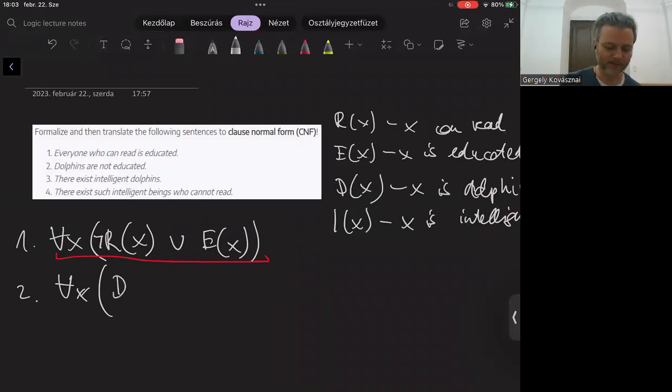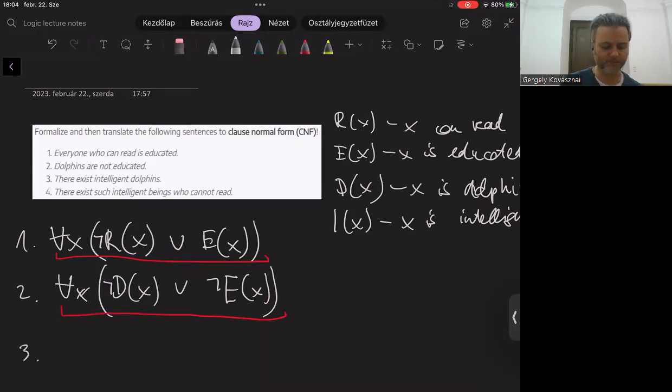So for all x, D(x) implies, so if x is a dolphin, then it's not educated. Negation E(x). It's so easy to translate this formula to CNF. Again, we remove the implication and negate the left-hand side. So what we get is for all x, not D(x) or not E(x), and this is actually a clause.